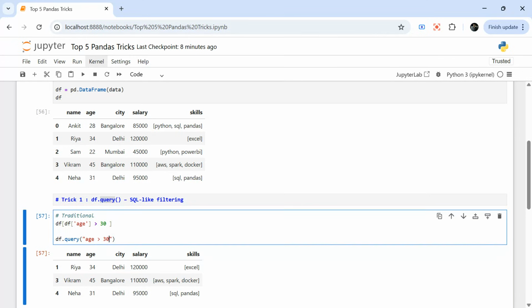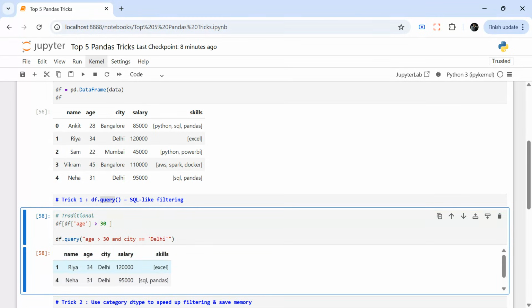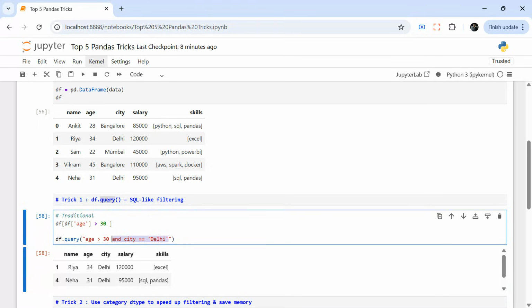You can even put an and condition. So you can say and city equal to, let's say, Delhi, right? So you are giving two conditions, age greater than 30 and city equal to Delhi, and you are putting everything in double quotes, right? And if you run this, you are getting the rows with age greater than 30 and city Delhi, right? So this is very cool, because we generally work with SQL and we are used to it.